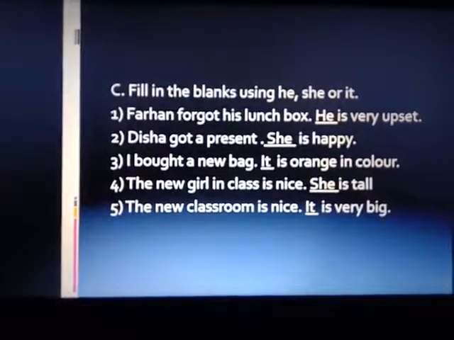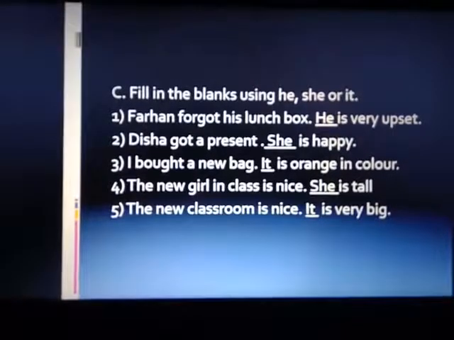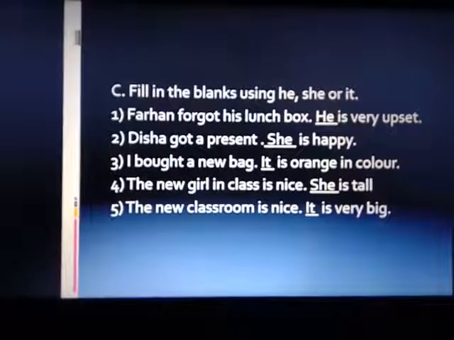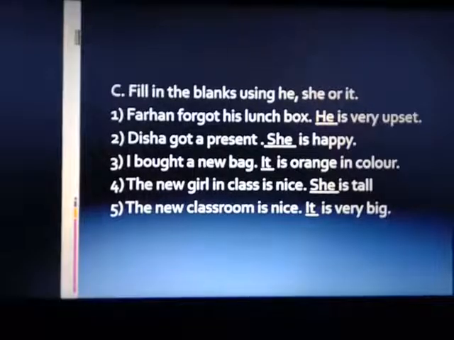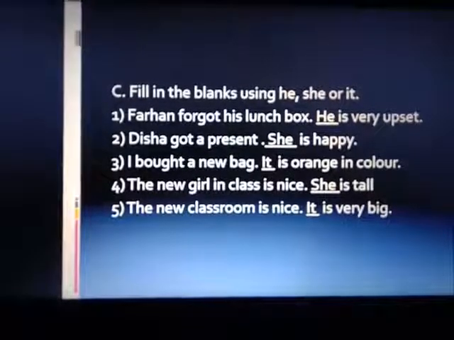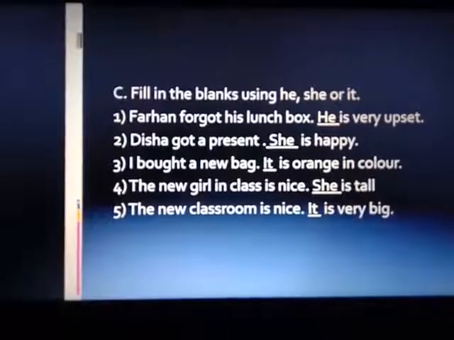I bought a new bag. Blank is orange in color. For a bag we will write it. The new girl in class is nice. Blank is tall. Again, for a girl we will write she. The new classroom is nice. Blank is very big. For a classroom we will write it.